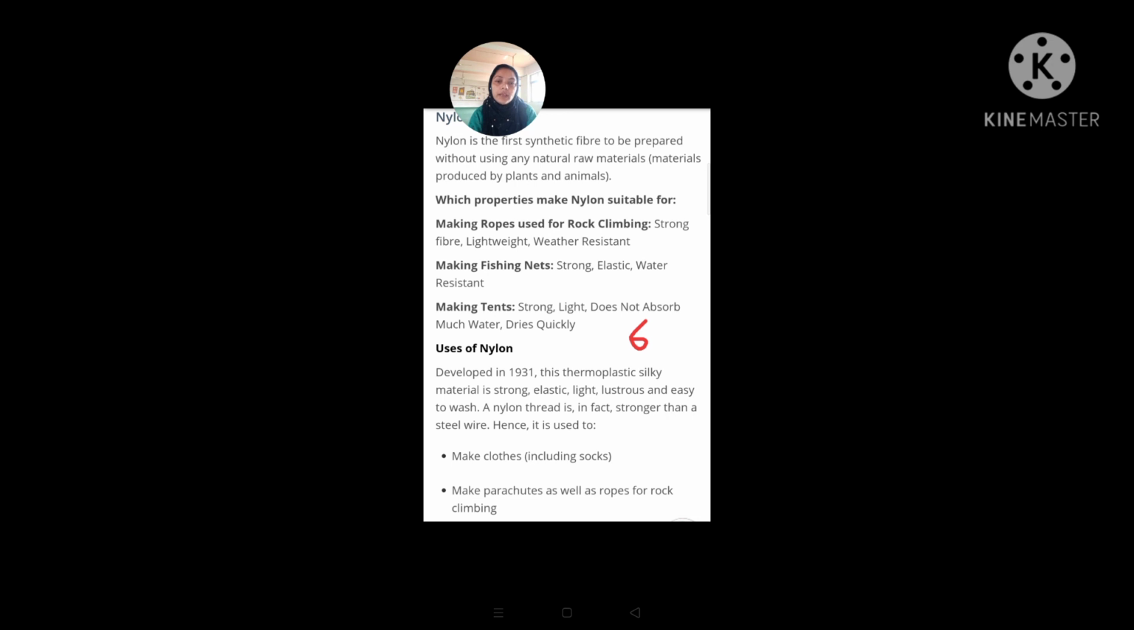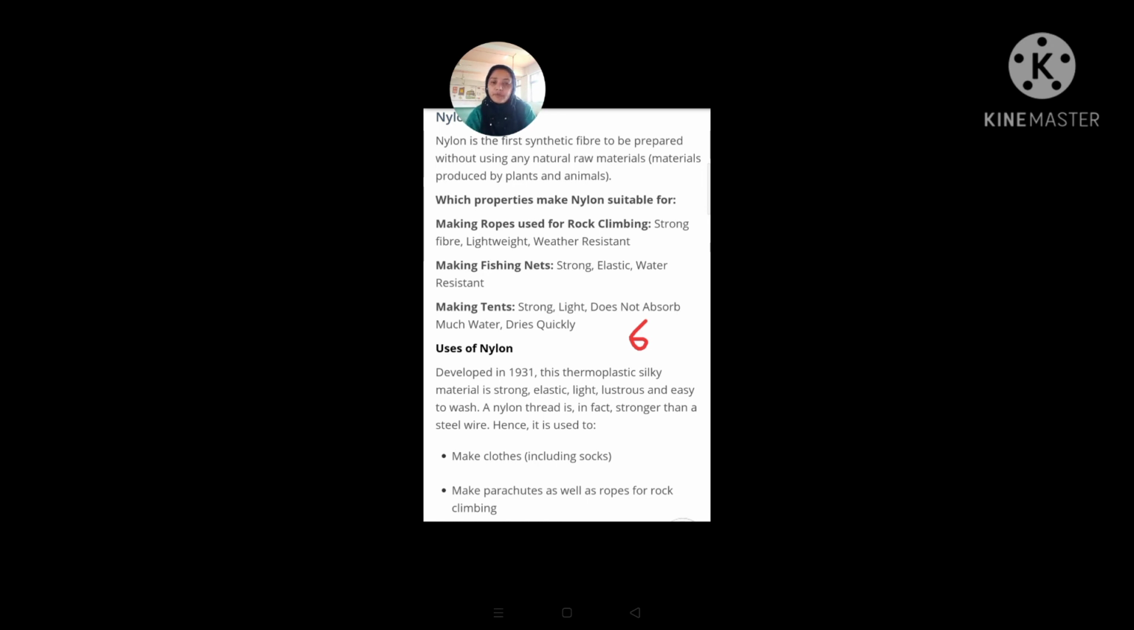Uses of nylon. Developed in 1931, this thermoplastic silky material is strong, elastic, light, lustrous and easy to wash. A nylon thread is in fact stronger than a steel wire. My dear students, if you take different kinds of weights and tie them with a nylon thread, and tie them the same way with a steel thread, what will happen? The steel thread will break to a certain extent, but the nylon thread will not break, and this activity shows that nylon is stronger than steel wire.